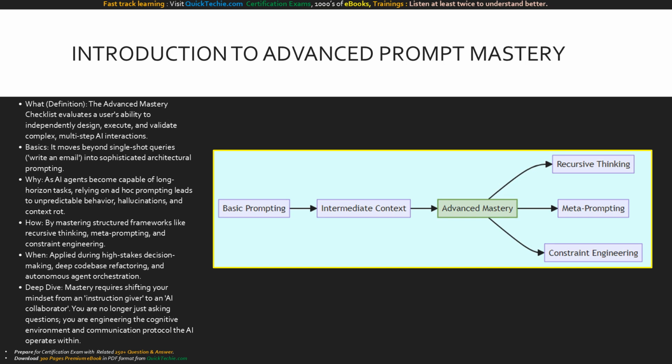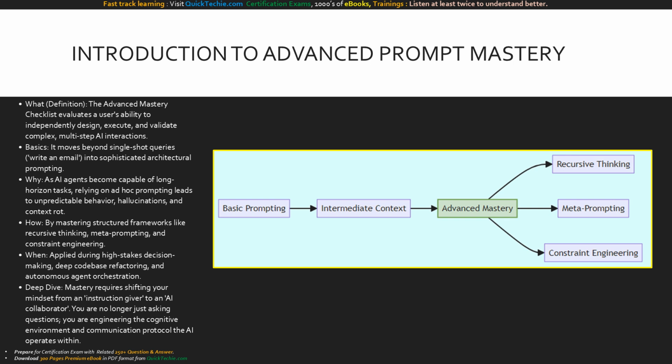The Advanced Mastery Checklist is not about learning basic chat commands. It evaluates your ability to handle complex, multi-step engineering prompts completely on your own. When we build advanced AI systems, ad hoc prompting simply breaks down. It leads to context-rot and unpredictable behavior.